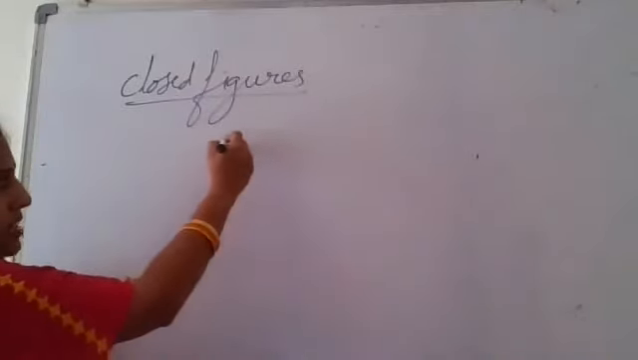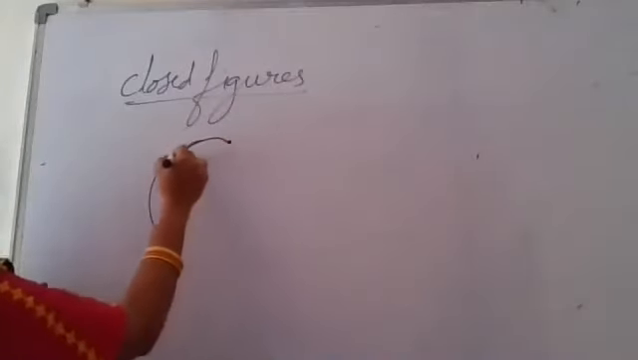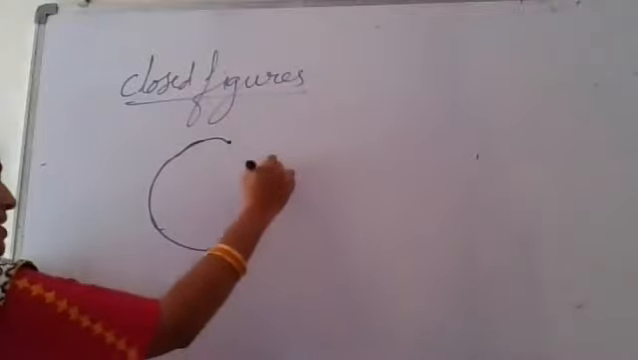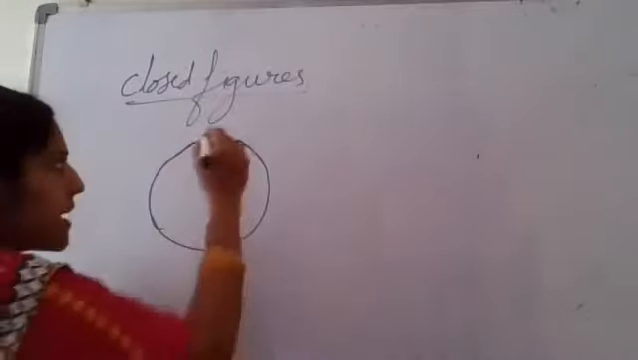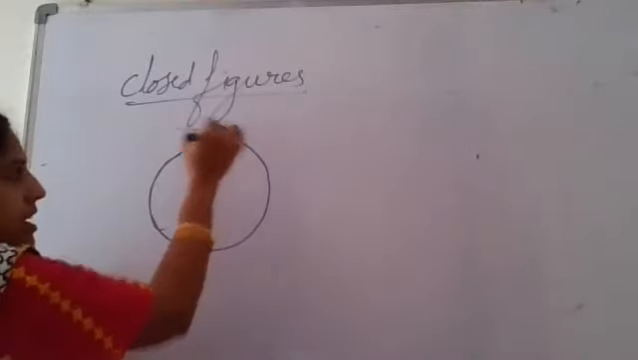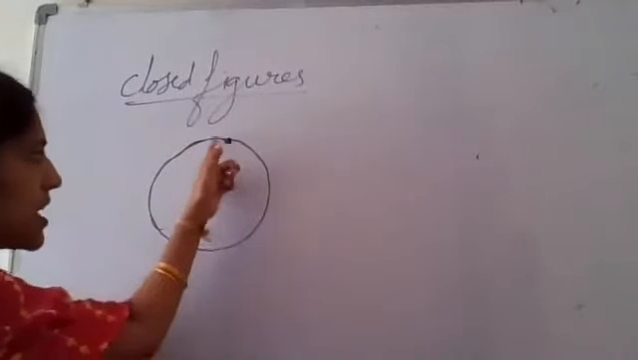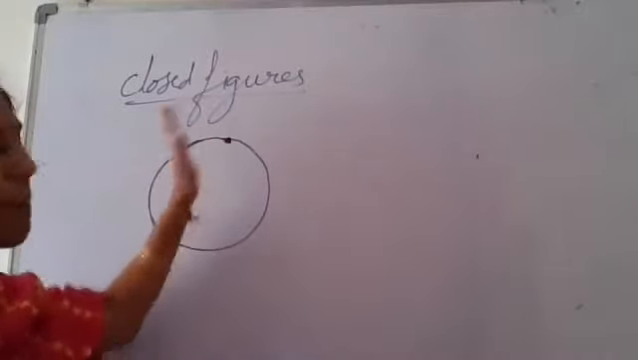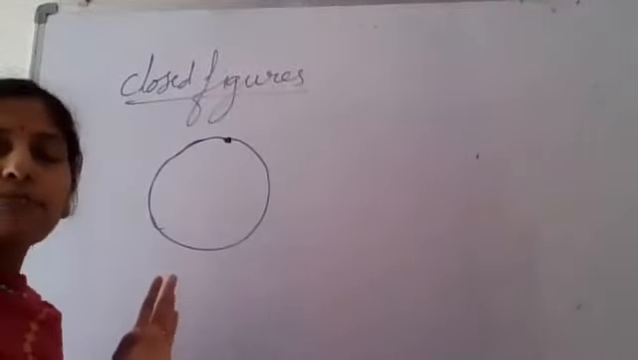Now see here, suppose I am taking the circle. I am starting at this point and I have to complete my circle, keep on moving, and I have ended again at the same point. That means the starting point of the figure and the ending point of the figure are the same. That's why such a figure is called a closed figure. Why? Because we have started at the same point and ended at the same point. There is no gap in the figure. There is no open space in the figure. Everything is closed, so this is called a closed figure.